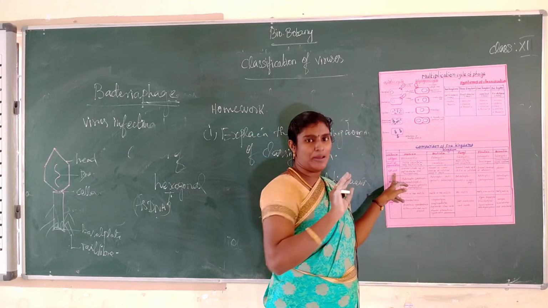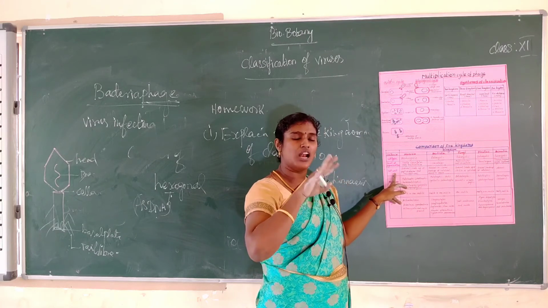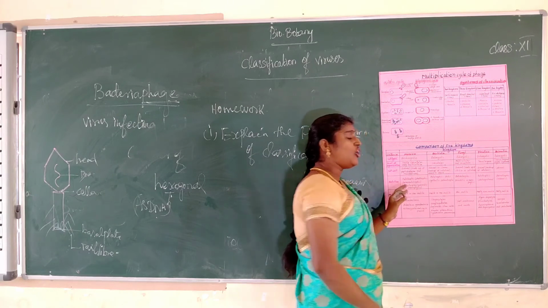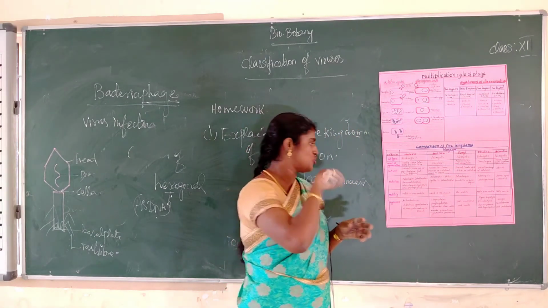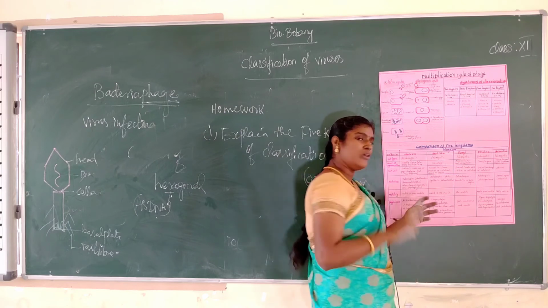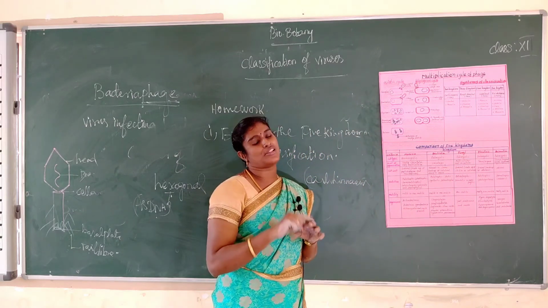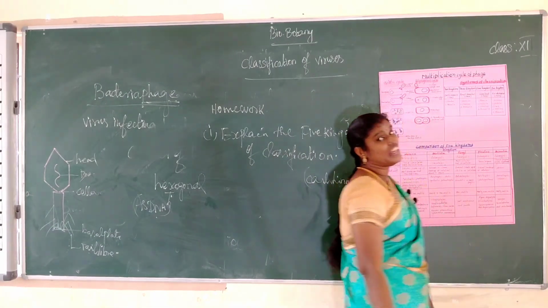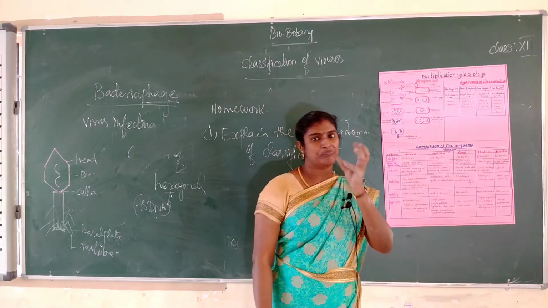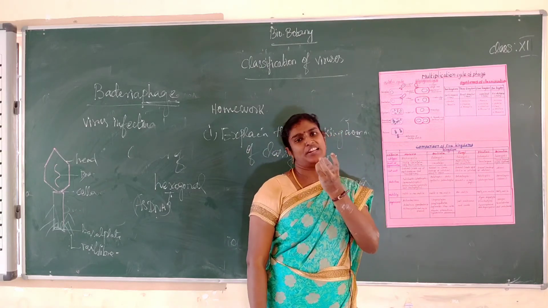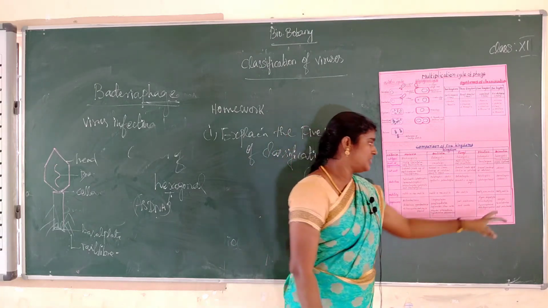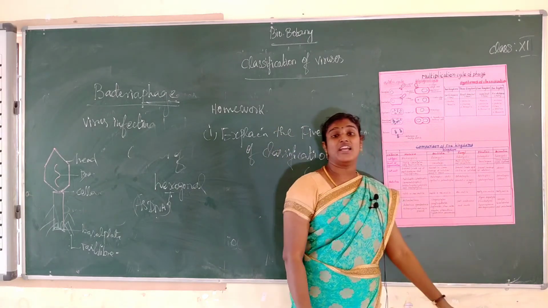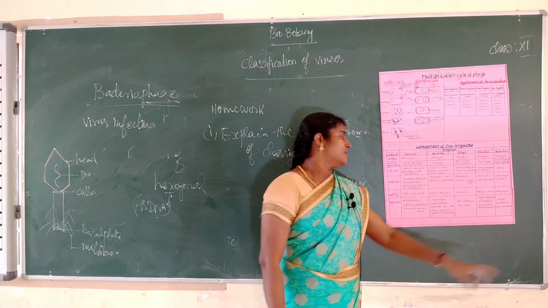Next one, cell wall absent. Unlike a plant cell, in an animal cell the cell wall is absent. Only the plasma membrane is present. So next one, nutrition: they say holozoic nutrition for animals. Next one, motility. Animals move from one place to another place, so they are mostly motile. Next, organisms: sponges, invertebrates and vertebrates. Sponges are the sea sponges we talk about. Small holes are present in sponges. Invertebrate means without backbone, and vertebrate animals are those with a backbone.